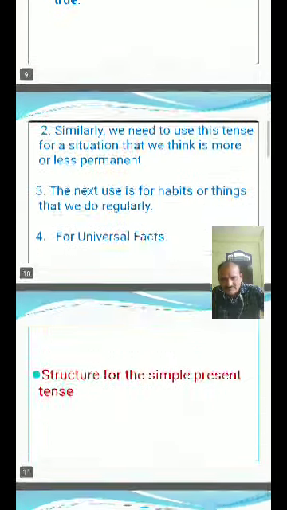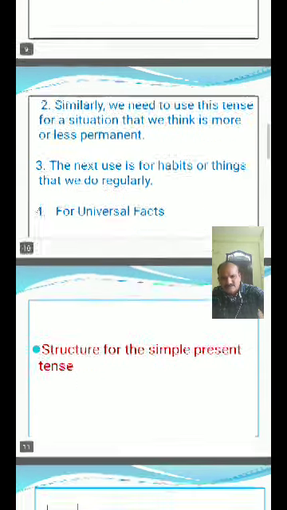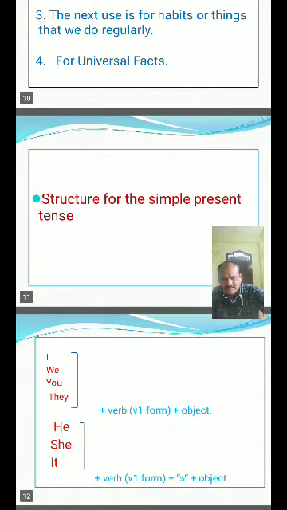So, for easy to understand and practice, I made a structure for the simple present tense. It is a formula for how we make a sentence in simple present tense. Okay, so here is the structure for the simple present tense: I, we, you, they plus V1 form, verb 1 form, plus object.